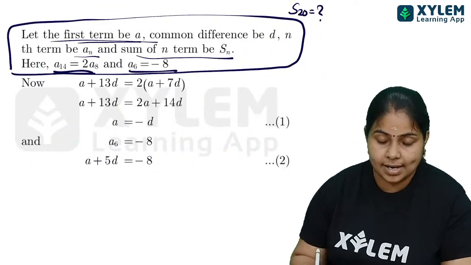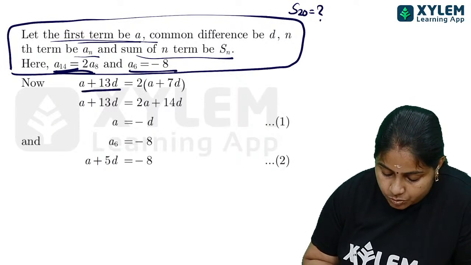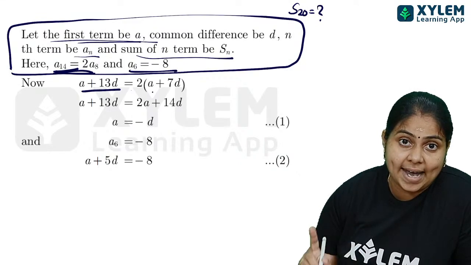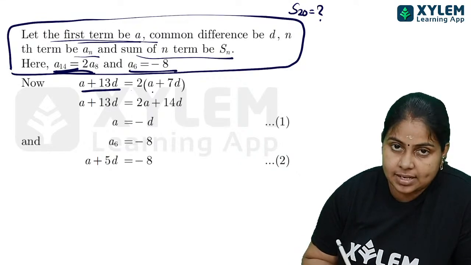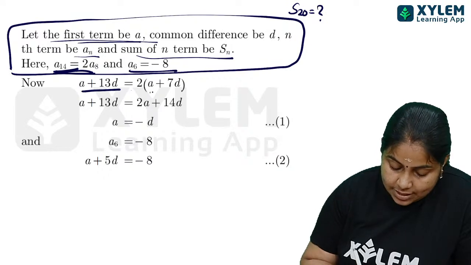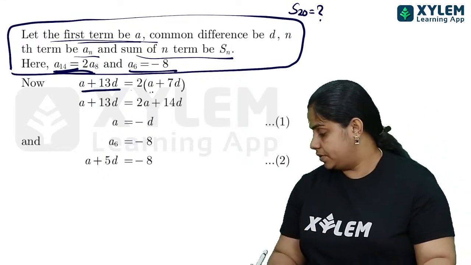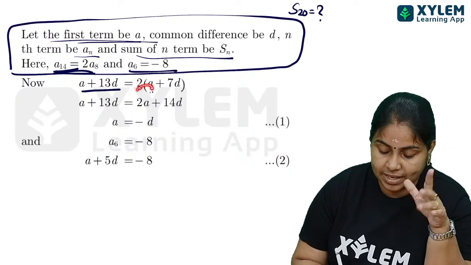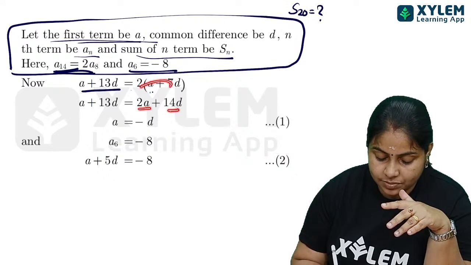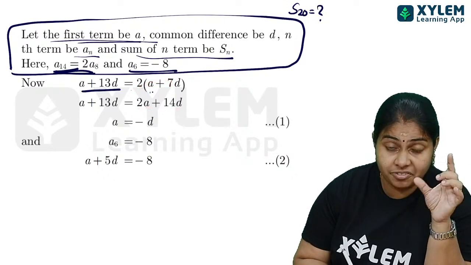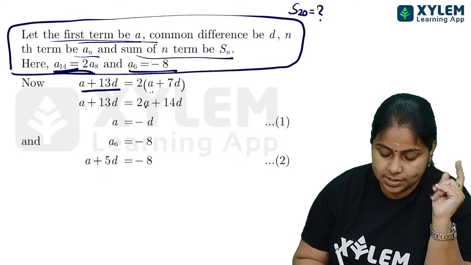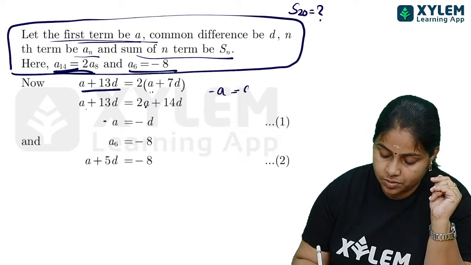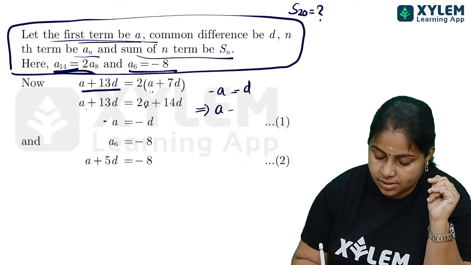Let us have a look at this. A14 is equal to A plus 13D, and that is equal to twice A8. Twice is given in the question, so we write A plus 7D. So A plus 13D is equal to 2 into (A plus 7D). Opening the bracket, 2 into A, 2 into 7, that is 14D. So from here, A minus 2A, that is negative A, is equal to 14D minus 13D, that is D. From here I get A is equal to minus D.